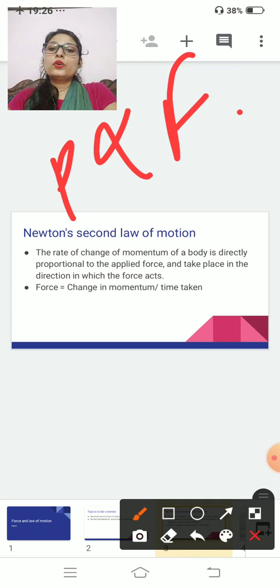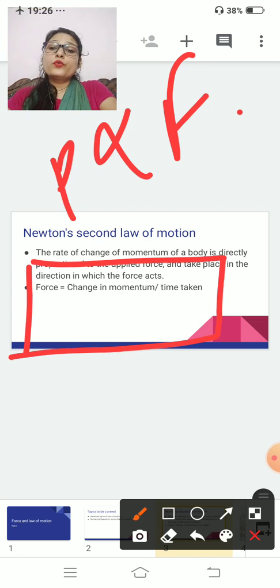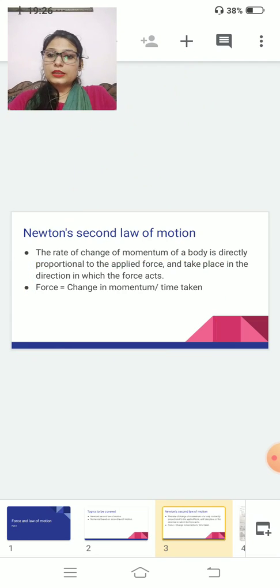The mathematical expression for Newton's second law is force equals change in momentum upon time taken.